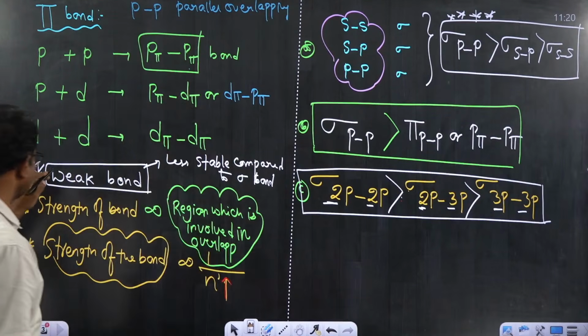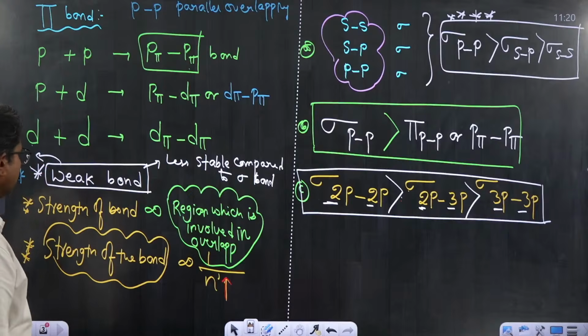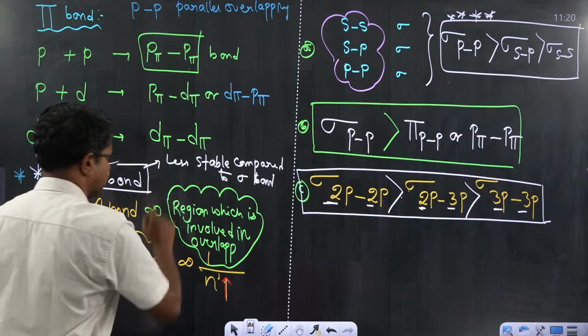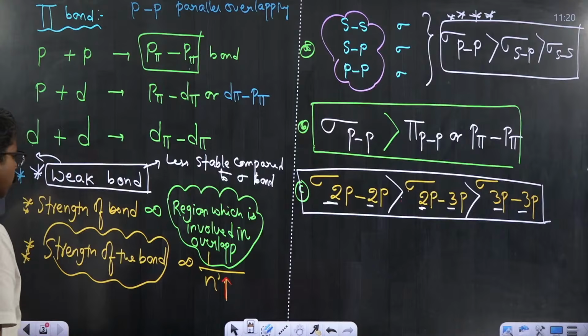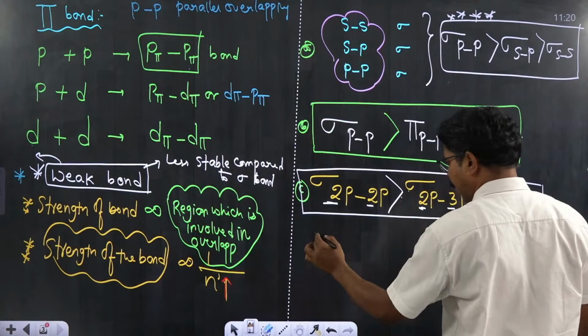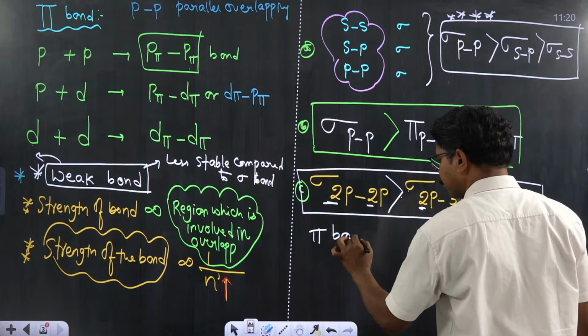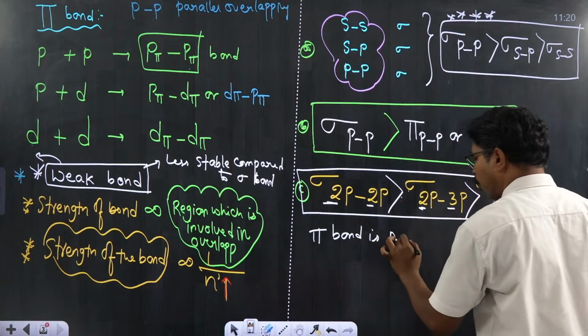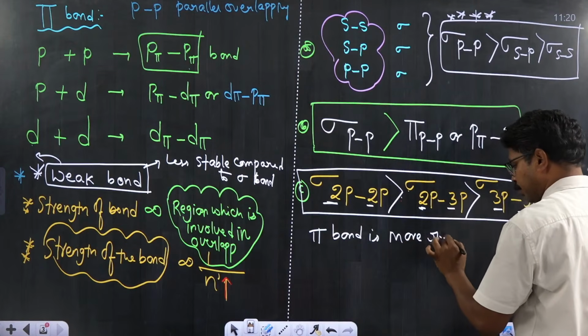If it is weaker, I told it is less stable. If it is less stable, it's supposed to be more reactive. Therefore, the pi bond is more reactive. I am writing these points over here.